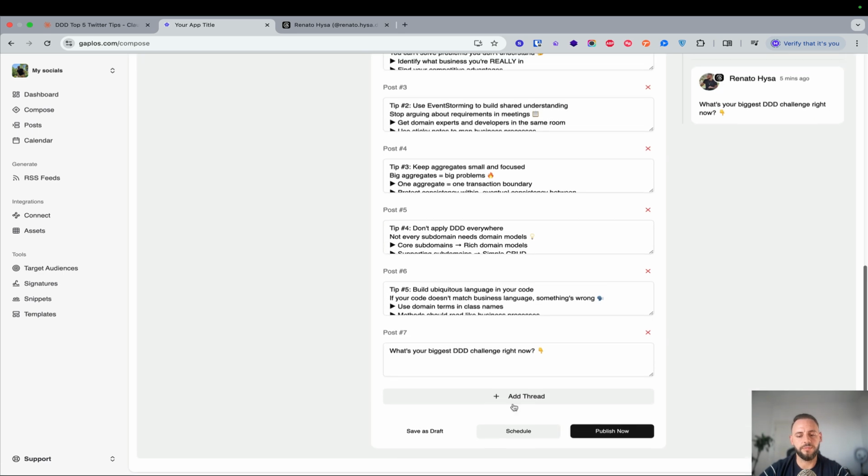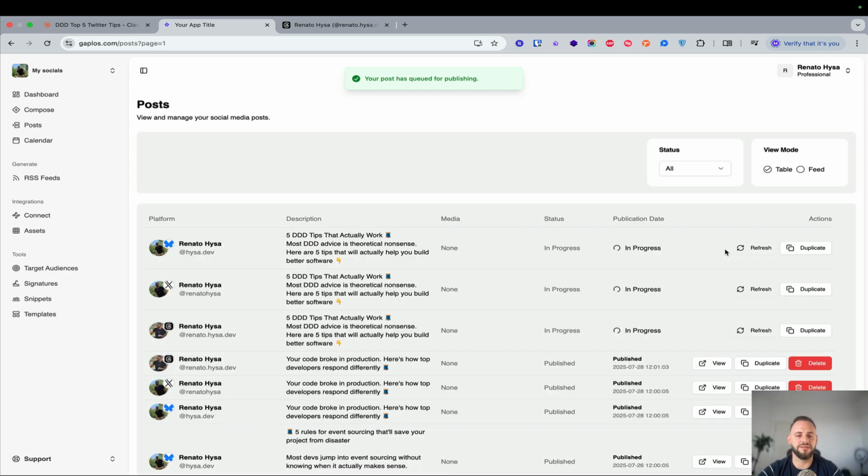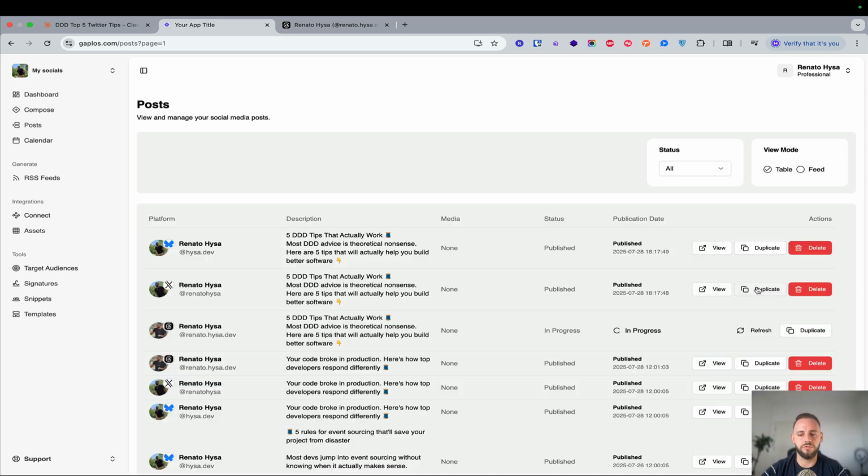Cool. We click publish again, publish now, and it should be publishing in a couple of seconds. So this is now ready to publish, and here it is in progress. Because this is a thread type, it will take some time. We're posting, I believe it was 8 for each platform, so 8 times 3, that is 24 platform posts. So it will take a couple of seconds to finish that.